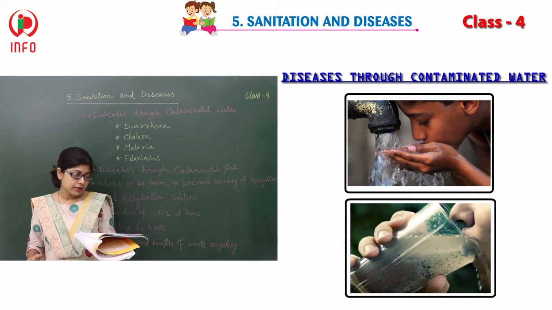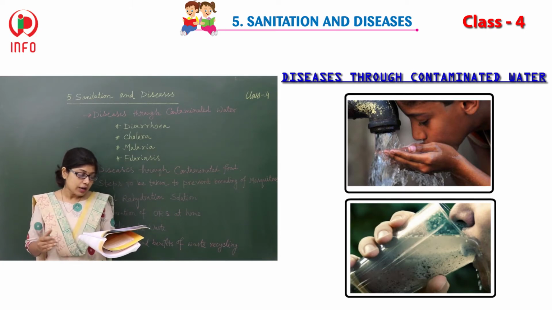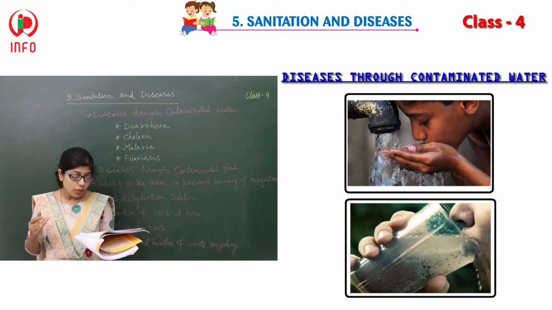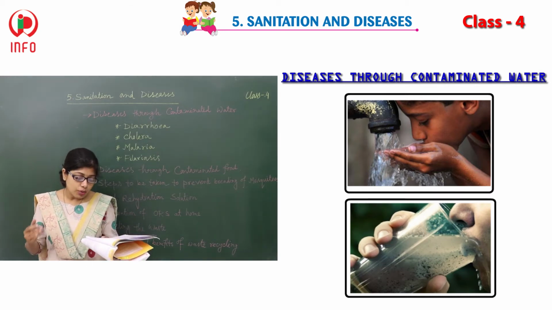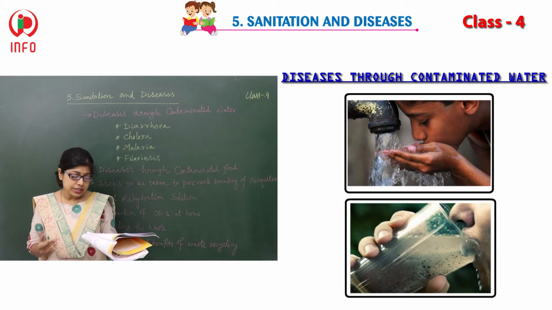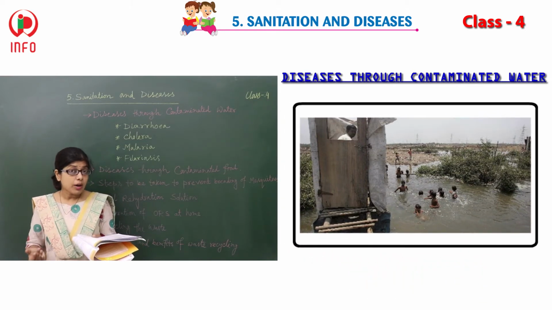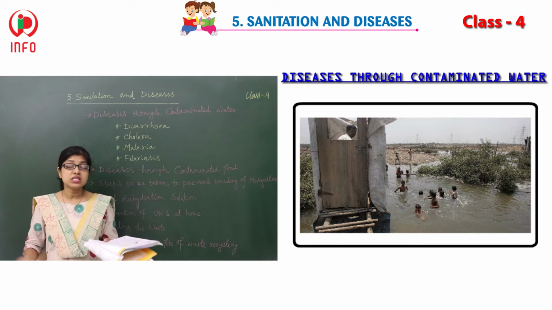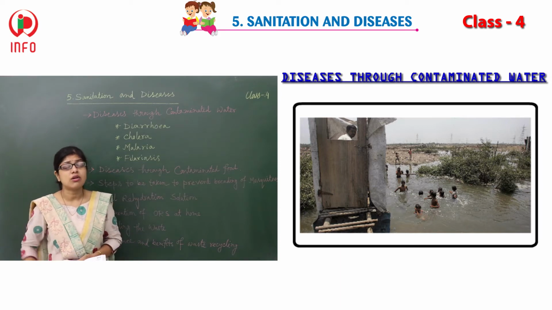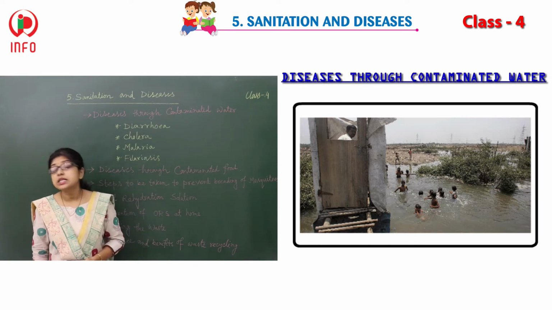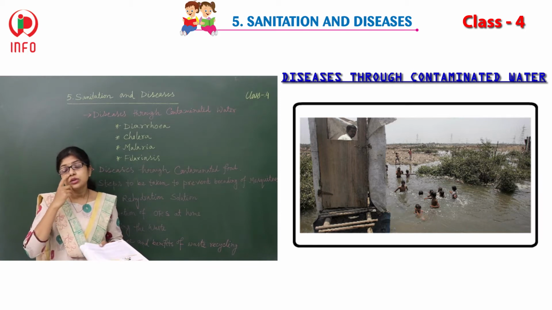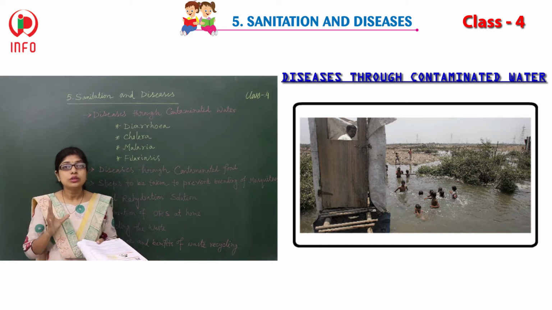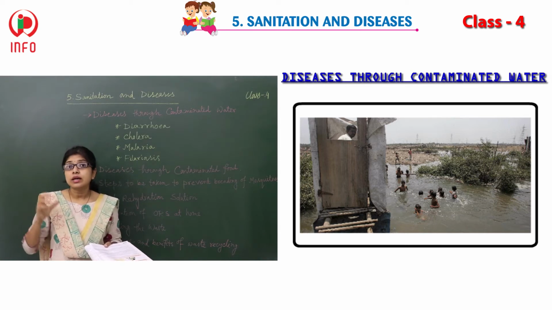And the thing is there, unfortunately they are a major cause of morbidity and mortality, especially in children in our country. About 20% of the communicable diseases in India are waterborne. That means among all kinds of diseases, almost 20% spread from the water. So that's why we have to look into the water also. That one should be clean, and that one should be germ free.